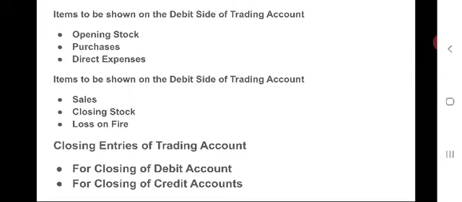That means cash purchases plus credit purchases minus purchase returns minus goods distributed as free samples minus goods taken away by the proprietor for his personal use. Then we will get net purchases which are to be shown in the trading account outer column.